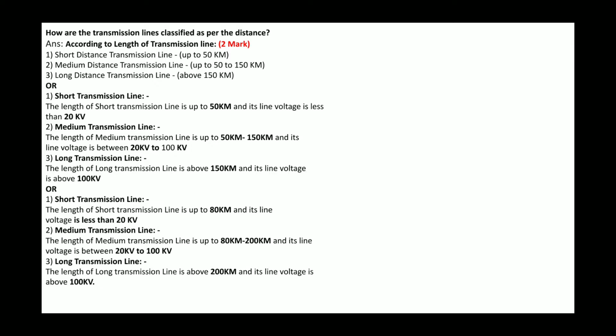The length of medium transmission lines is 50 to 150 kilometer and its line voltage is between 20 kV and 100 kV. The length of long transmission lines is above 150 kilometer and its line voltage is above 100 kV. This question is also important for the theory exam.